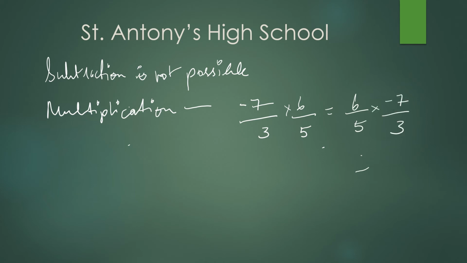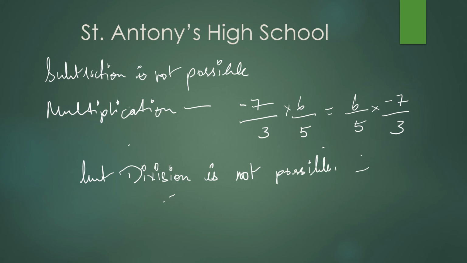It is possible, both sides are equal, but division is not possible. So the commutative property is applicable for whole numbers, integers and rational numbers for addition and multiplication, but not for subtraction and division, children.